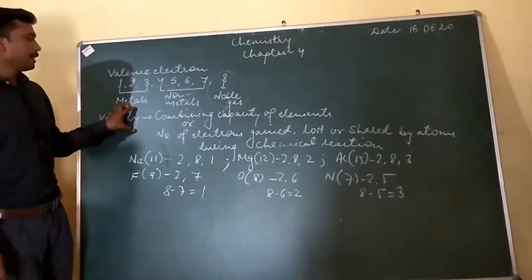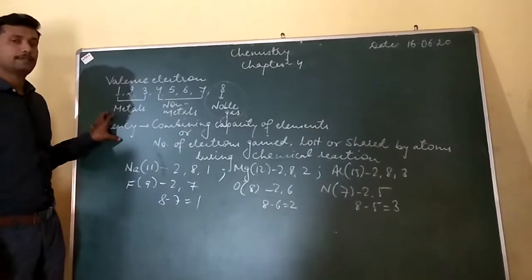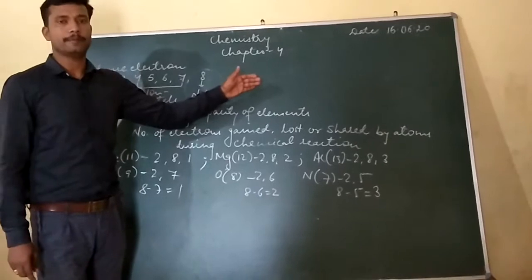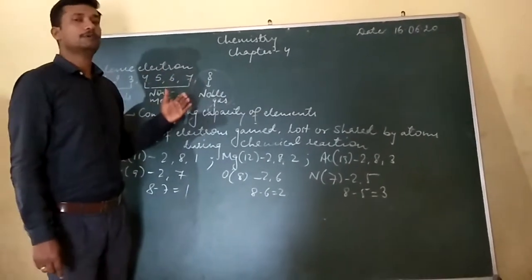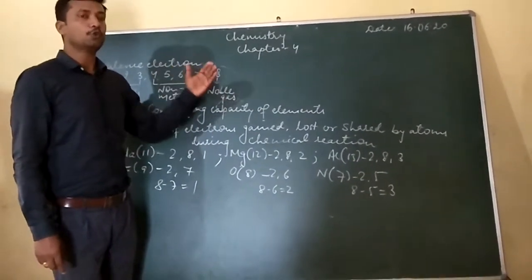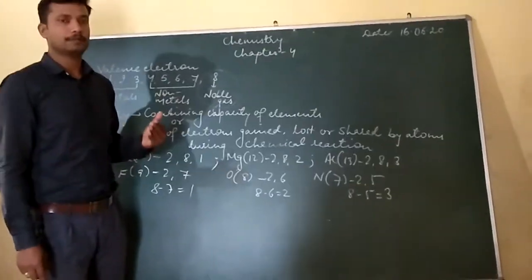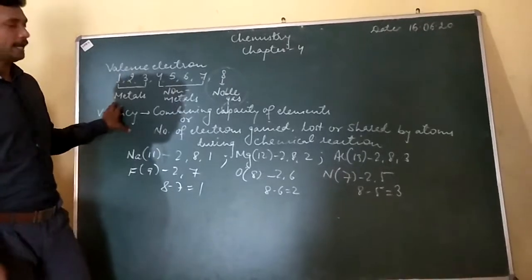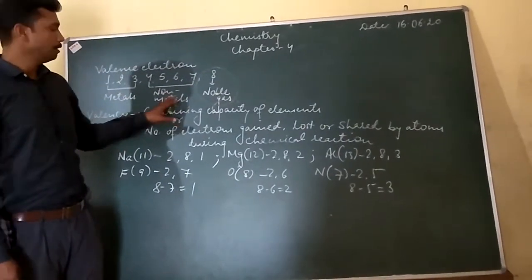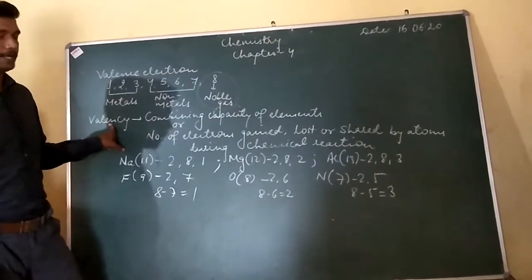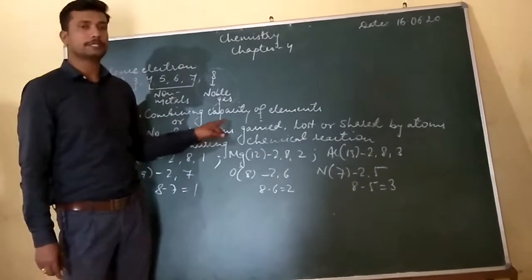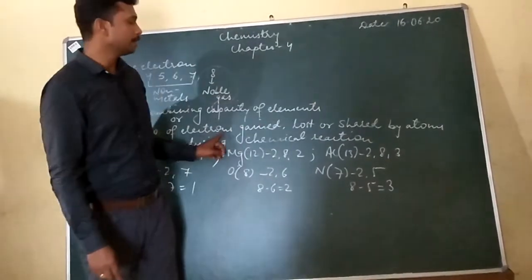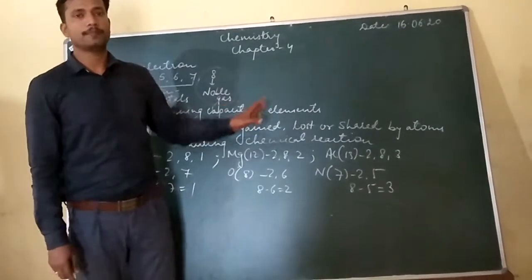Let us now come to the next topic, which is valency. Valency, as you know, is the combining capacity of elements. That is how atoms of two or more elements combine. It can be determined by the valency. As per the modern definition, the valency can be defined as the number of electrons gained, lost, or shared by atoms during any chemical reaction or chemical combination.